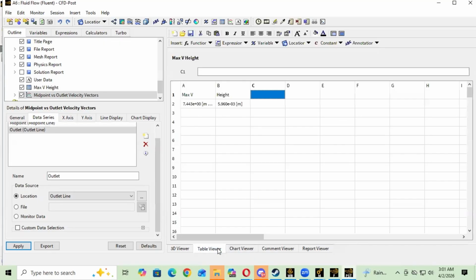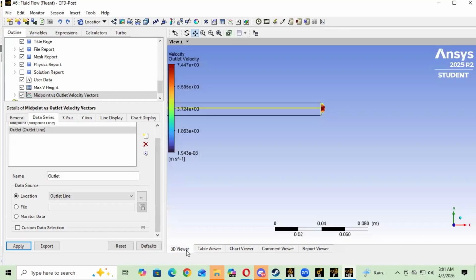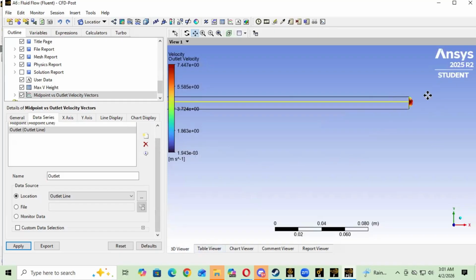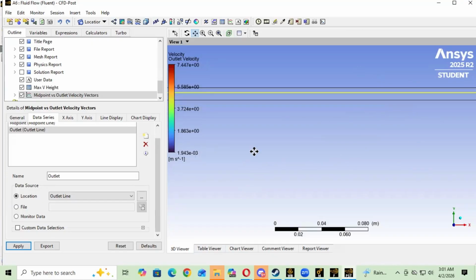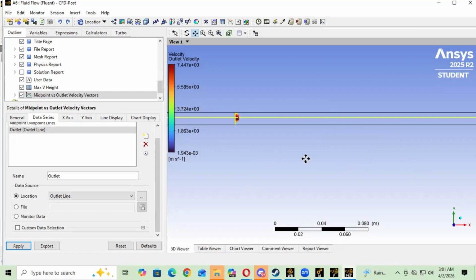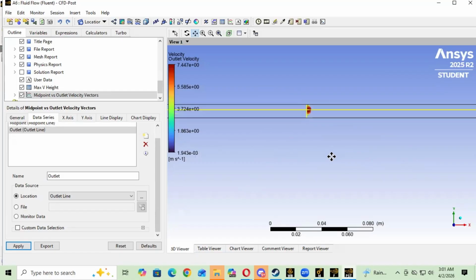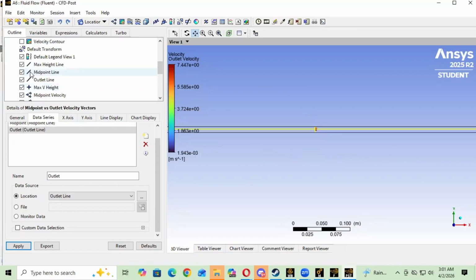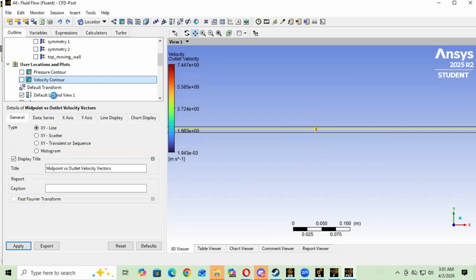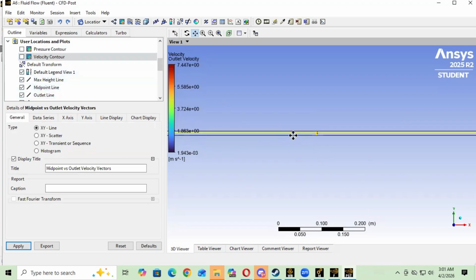Okay, so here we have the chart. Here we have the table, max velocity, and at the height it happens using our results. Here are the velocity vectors for the outlet, velocity vectors for the midpoint. And then, well, we could go back to look at the pressure contours, the velocity contours for the boundary layers, and that will be the project.